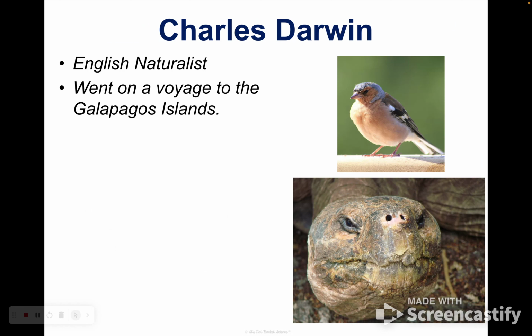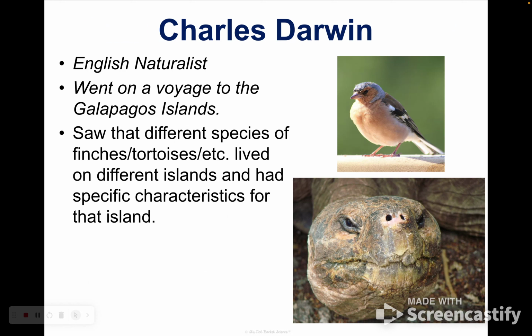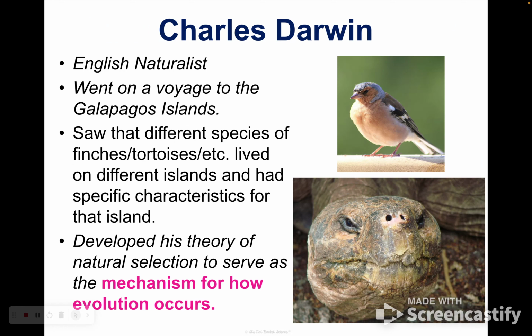He went on this trip to the Galapagos Islands as the ship's naturalist. When he was on his trip, he saw that there were different species of things that lived on the islands, and they were different from island to island. They were specifically adapted for each island. So those traits were perfectly suited for them and the island that they were on. His idea is called natural selection, which is the process or the tool of how evolution could actually happen.